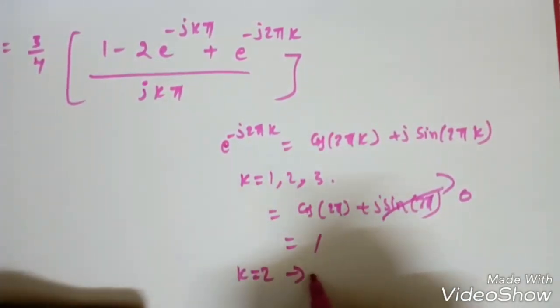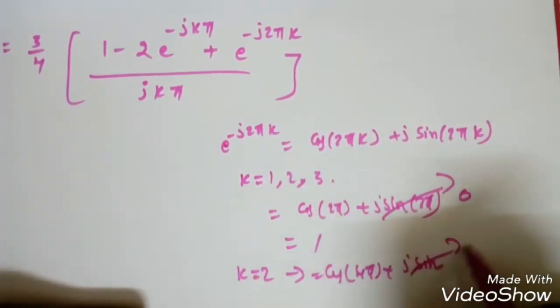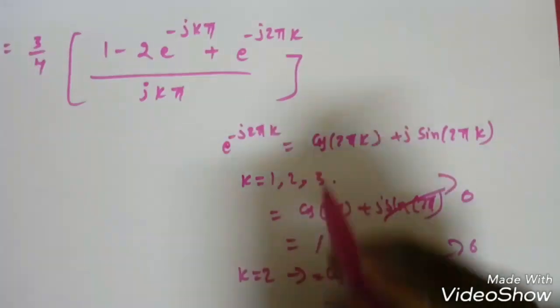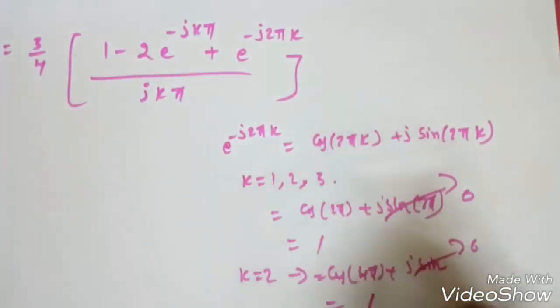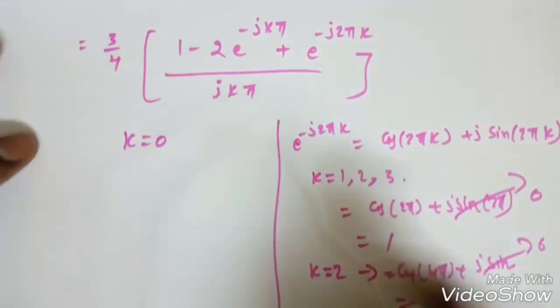Similarly k equal to 2, it becomes cos 4 pi plus j sin 4 pi, again 1. So this is always 1 when k is equal to 1, 2, 3. What happens when k is equal to 0, that also we need to see.